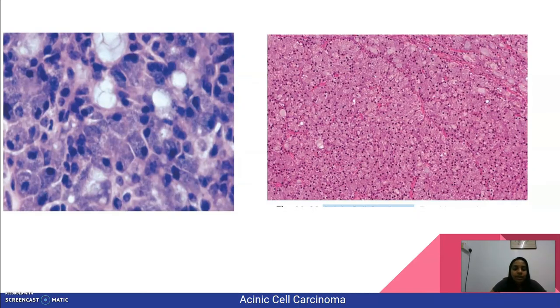These two pictures show acinic cell carcinoma. The first picture on the left shows sheets of granular basophilic serous acinar cells, whereas the picture on the right shows the high power view of serous cells with basophilic granular cytoplasm.